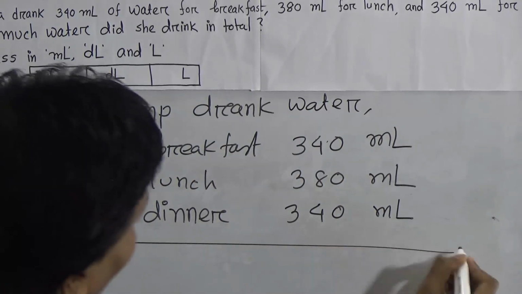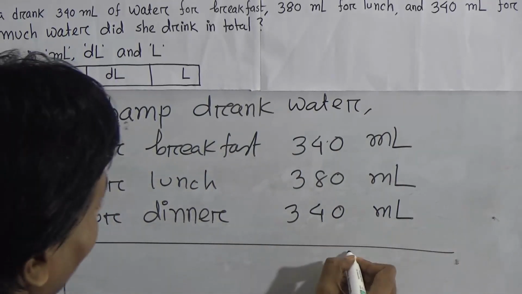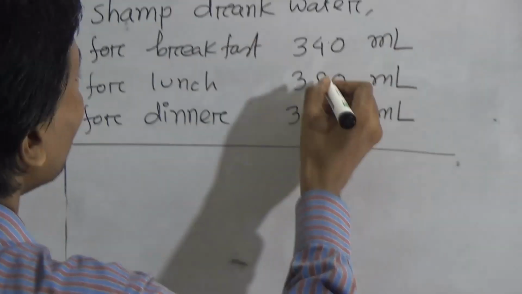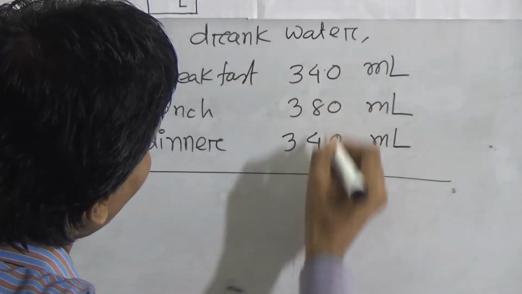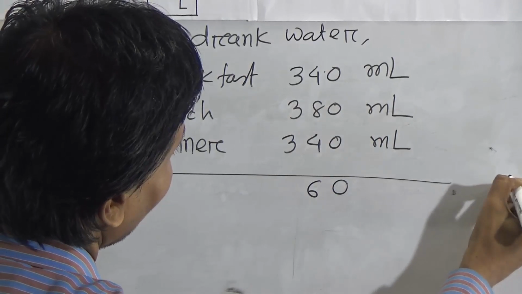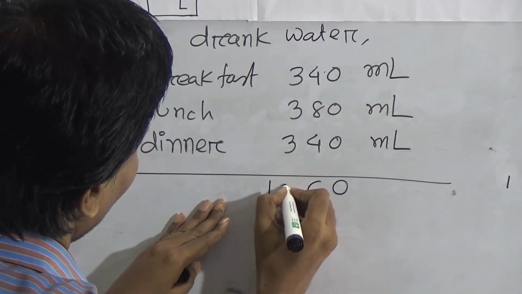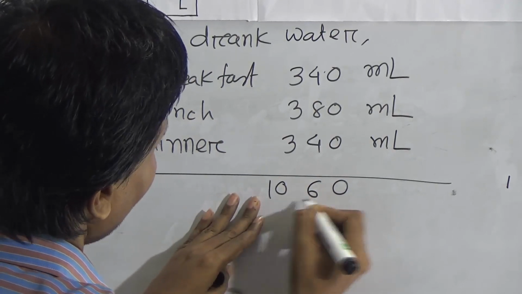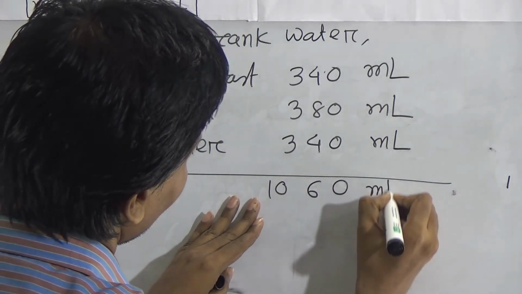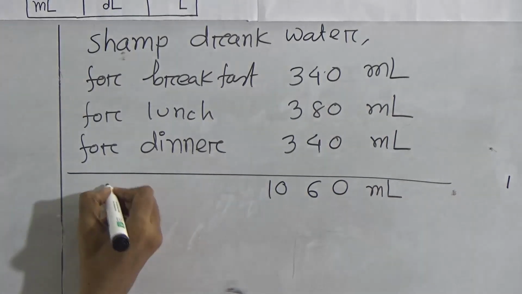Now add. 0, 16, you have 1 in your hand, that means 1060 milliliter. Okay, right here total.